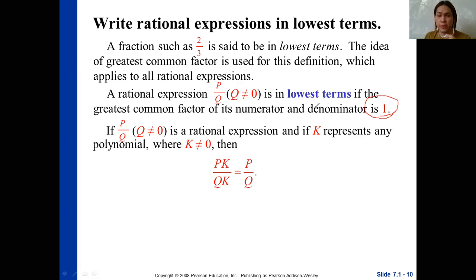Again, a rational expression P over Q, where Q is not equal to 0, is in lowest terms if the greatest common factor of its numerator and denominator is 1. So if P over Q, where Q is not equal to 0, is a rational expression, and if K represents any polynomial where K is not equal to 0, therefore PK over QK is equal to P over Q. Okay? So just cancel it, and that gives you P over Q.